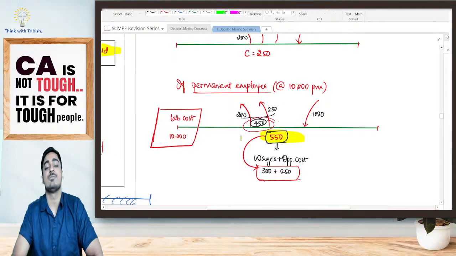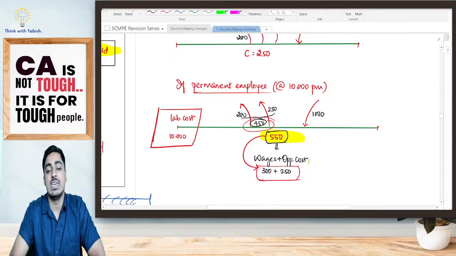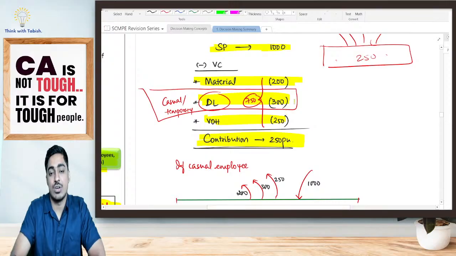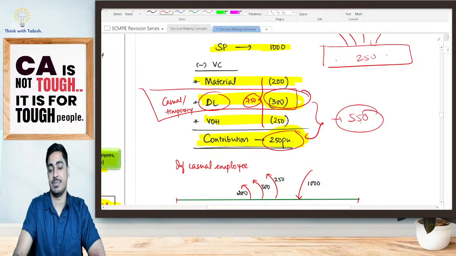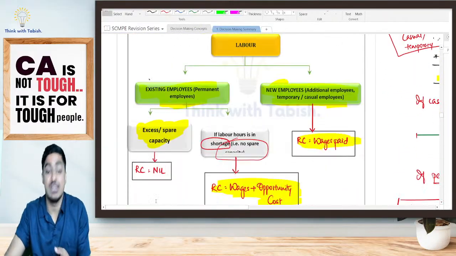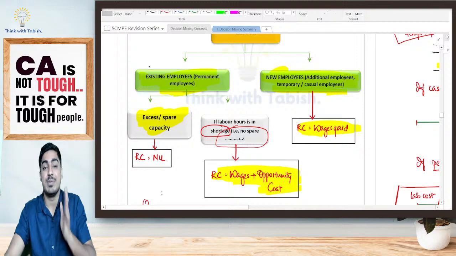That means net 550 rupees is available with me. What is this 550? It is nothing but my wages plus my opportunity cost. My wages of 300 plus my opportunity cost, that is my contribution of 250. This is the 550 rupees that will be available with me. I have tried explaining in the little time possible. If you understood, it's fine. Otherwise, keep in mind this is a marathon.